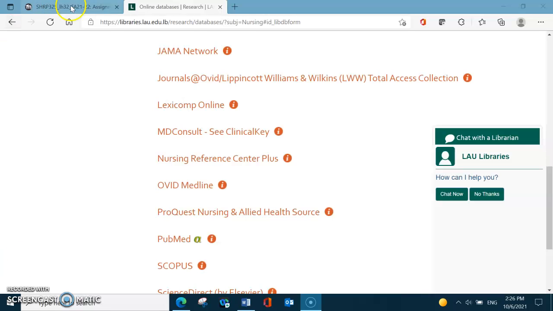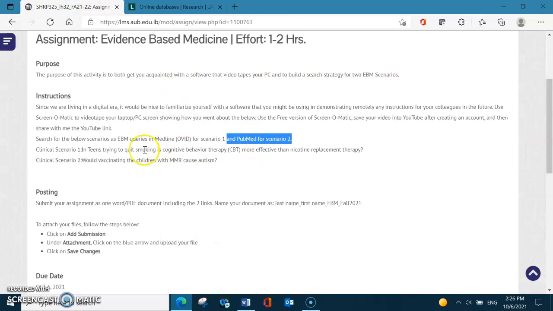I am on scenario number 2 through PubMed, which is: does vaccinating children with MMR cause autism? Now, of course, my P is children. The exposure is the MMR vaccine. I don't have a comparison, but I can consider it to be the group of children who did not receive the vaccine. So I'm comparing vaccine, no vaccine. The outcome is autism.